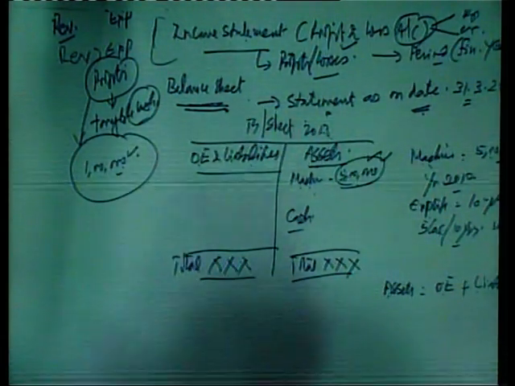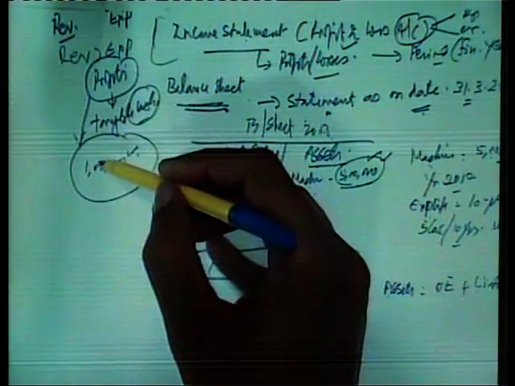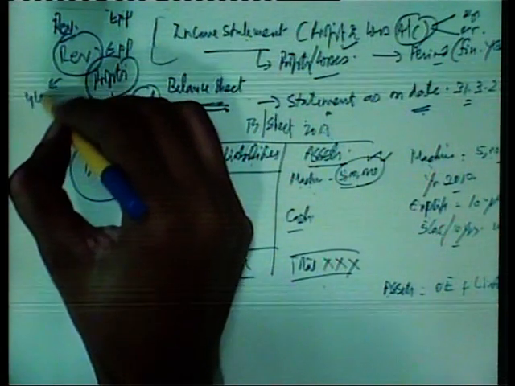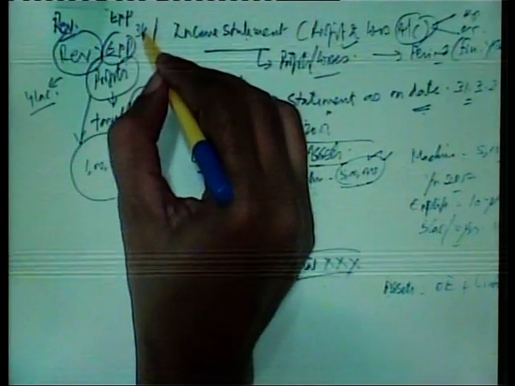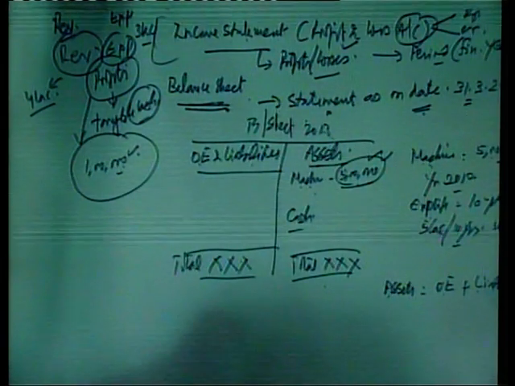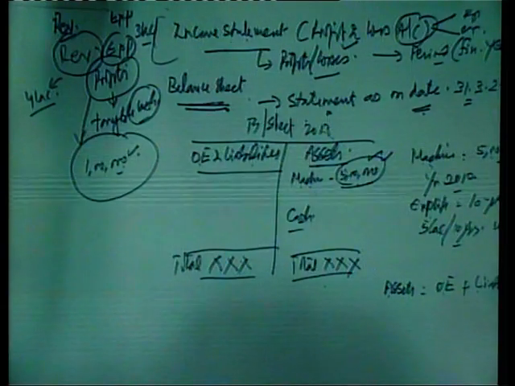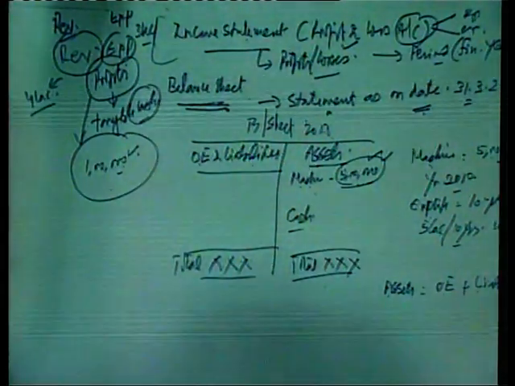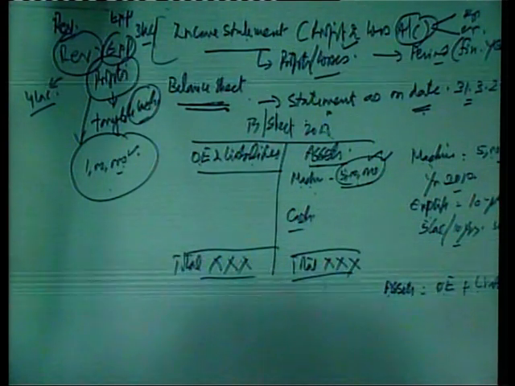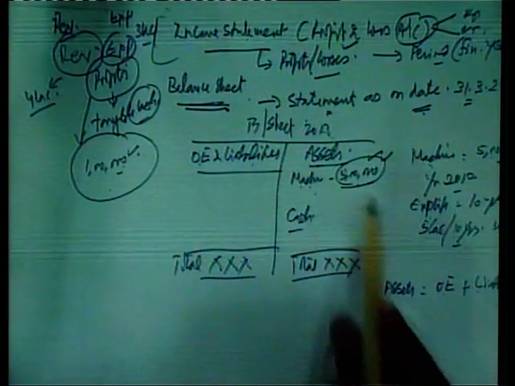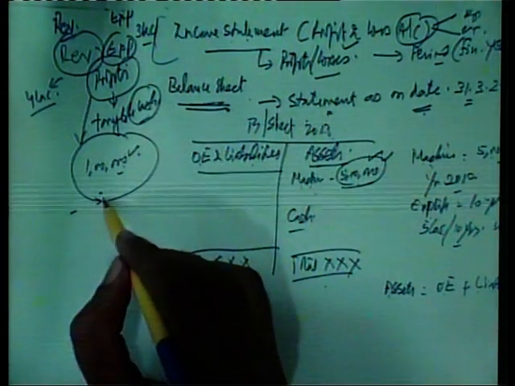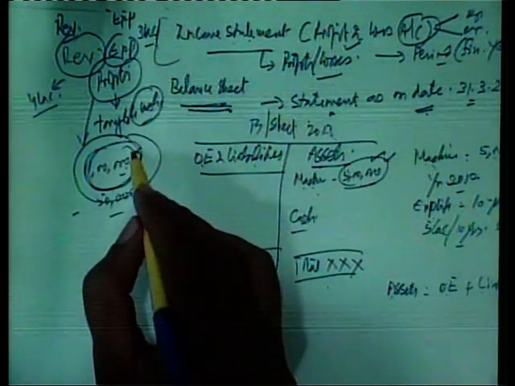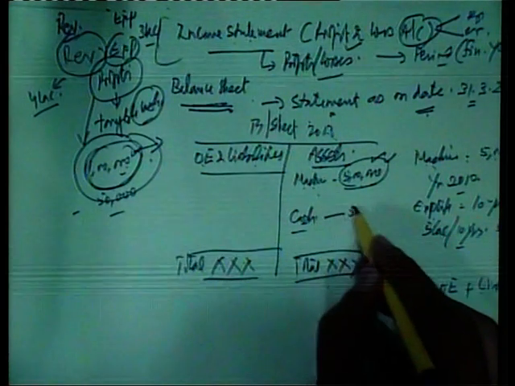That means our receipts were 4 lakh and our expenses were 3 lakh. That means we actually received 4 lakh rupees in this year and spent 3 lakh rupees in this year. That is why we have a net cash of 1 lakh rupees. Now, we charge depreciation. When we charge depreciation of this machine, annual depreciation is 50,000. Even though cash has been generated to an amount of 1 lakh rupees, here we actually show 50,000 rupees.